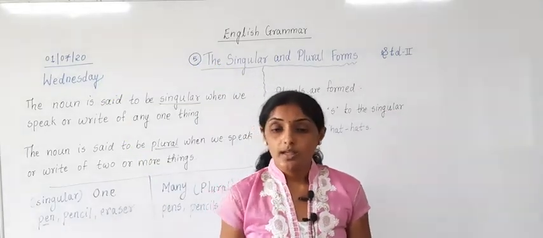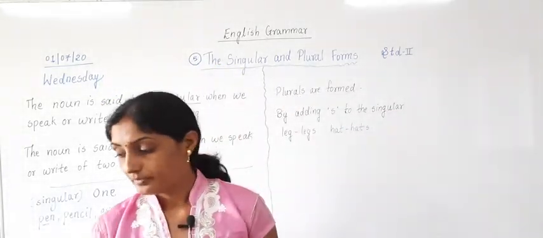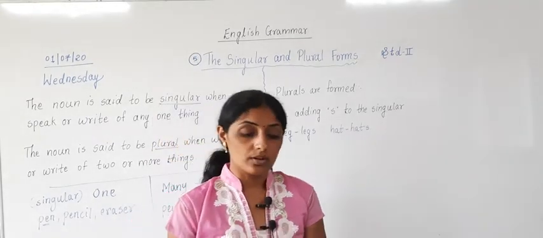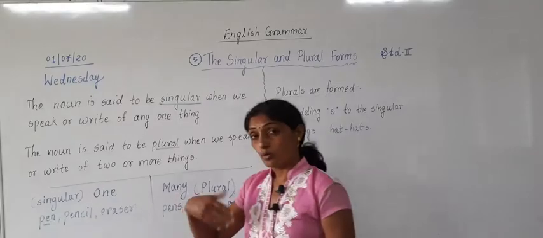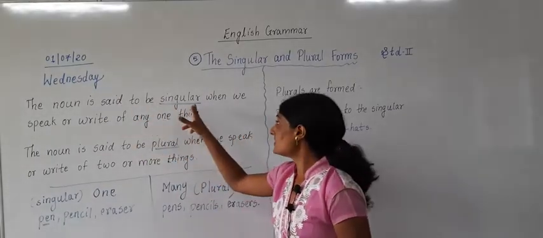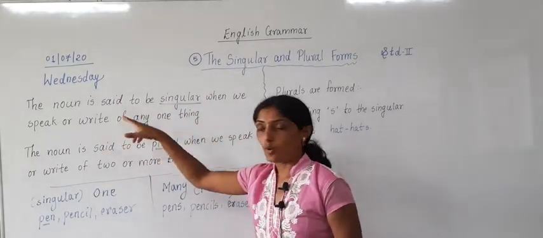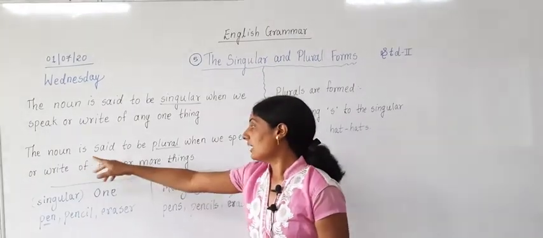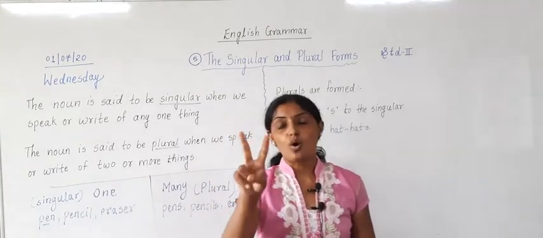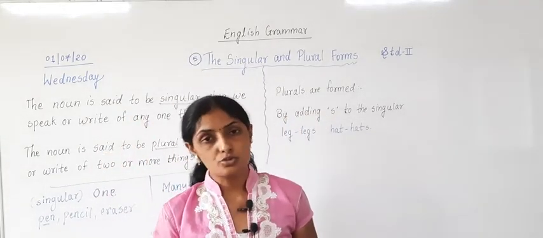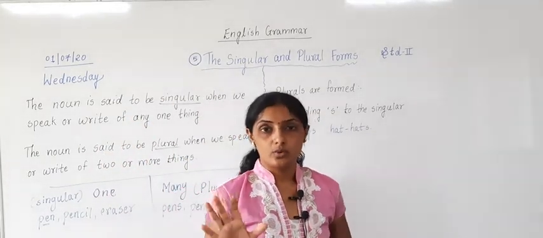Singular means one and plural means 2 or more than 2. The noun is said to be singular when we speak or write of any one thing. The noun is said to be plural when we speak or write of 2 or more things. Have you understood what is singular and what is plural?